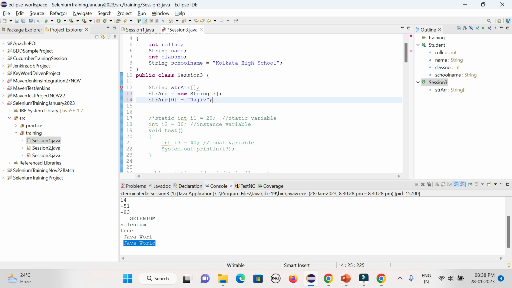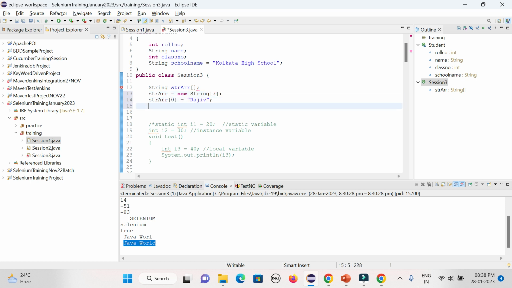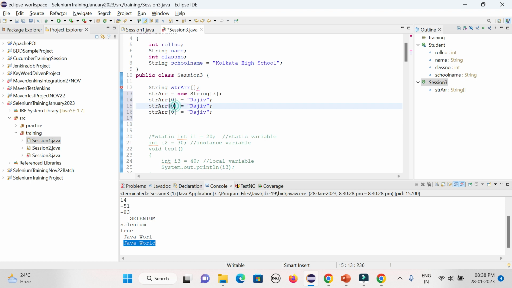Let's give the values and see what the problem is. Then I can give 1, this is 3, Rahul, Kamal.